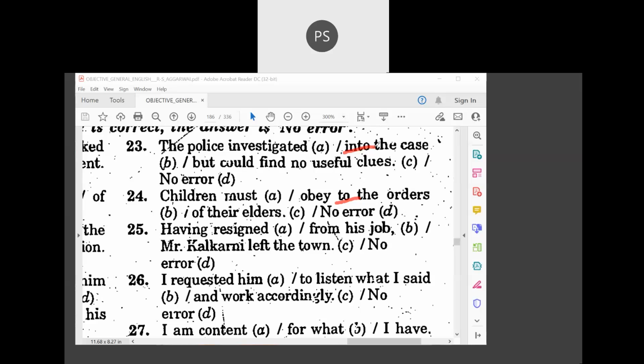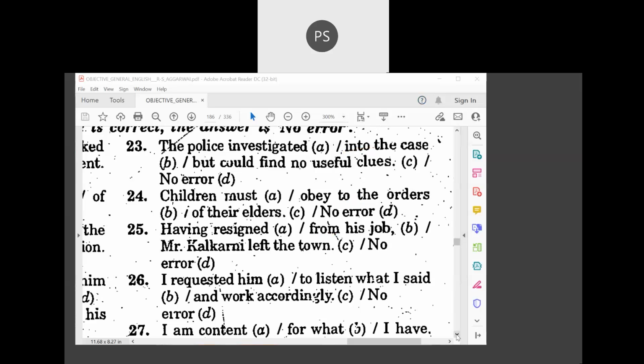Having resigned from his job, Mr. Kulkarni left the town. He resigned his job. Having resigned his job. There's no need of from, sir. Preposition is not needed after it. Right. Very good. Now you are able to give correct answers.